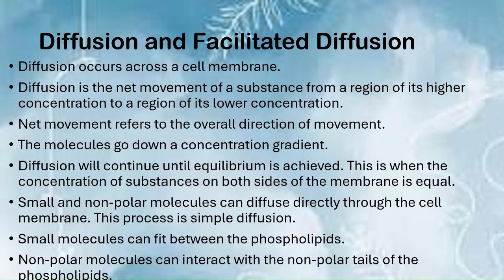Small and non-polar molecules can easily diffuse directly through the cell membrane, and this process is called simple diffusion. Small molecules can fit through the phospholipids, which is what cell membranes are made of, and non-polar molecules can interact with the non-polar tails of the phospholipids, which is why non-polar molecules can pass through cell membranes, as they are not repelled by the hydrophilic head of the phospholipids.